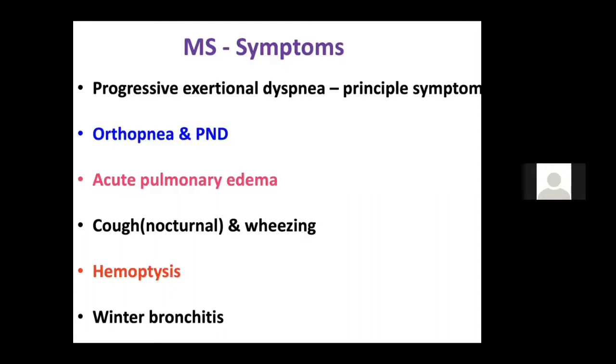However, orthopnea can also happen because of the pulling up of the diaphragm. That is why in bilateral diaphragmatic palsy, you get orthopnea. Other causes of orthopnea are ascites and pleural effusion. PND is very sensitive for left heart failure. You do not get PND anywhere else. But there are certain other mechanisms of PND like decreased sympathetic drive, decreased REM sleep, increased REM sleep, decreased respiratory drive, or nocturnal arrhythmias. So these are the other mechanisms of PND.